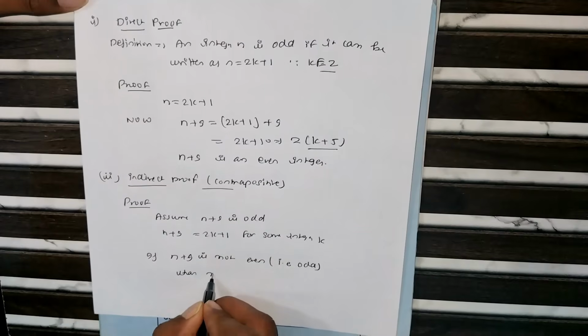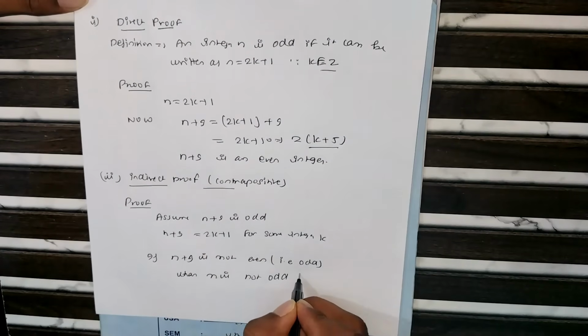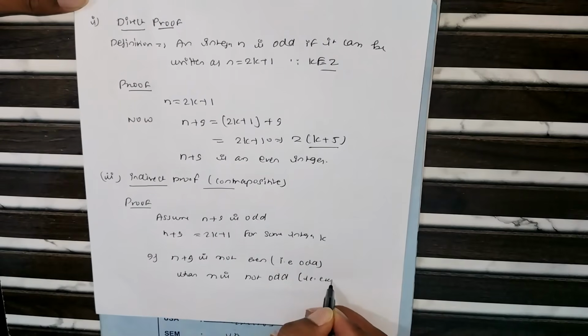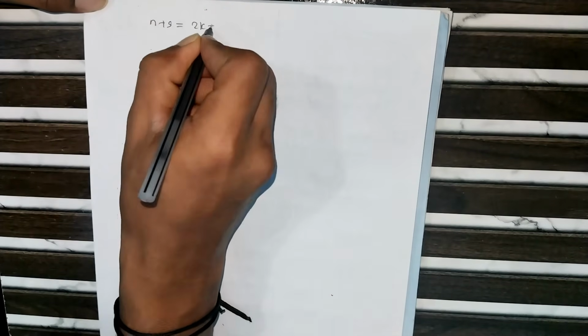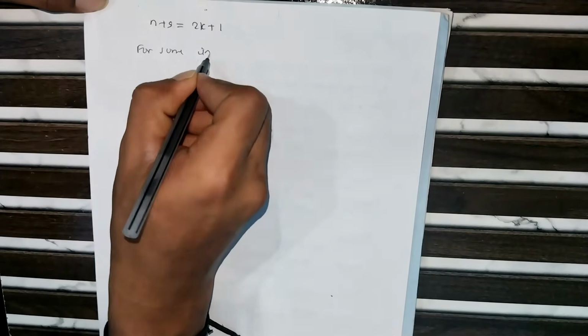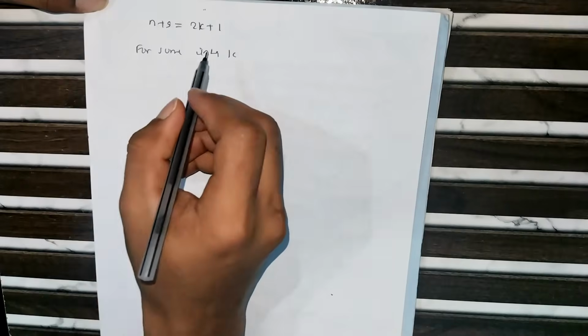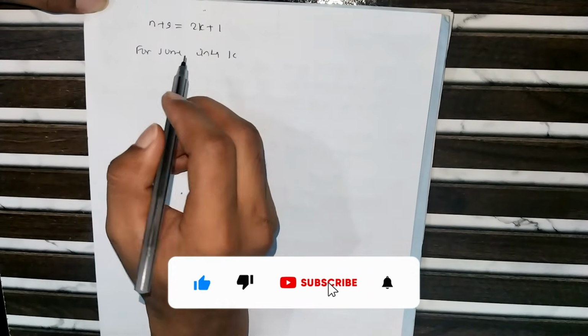then n is not odd, which means it is even. By the assumption we can write n plus 9 equals 2k plus 1 for some integer k. From this equation, subtract 9 from both sides to get n.